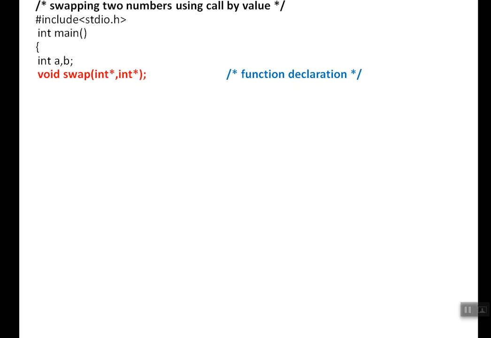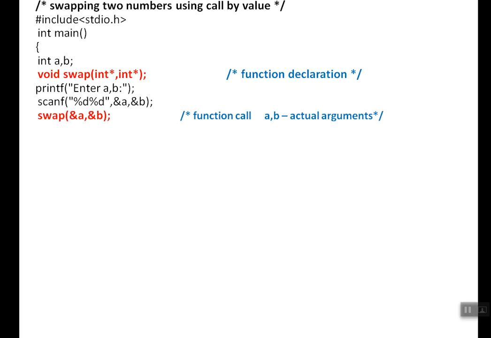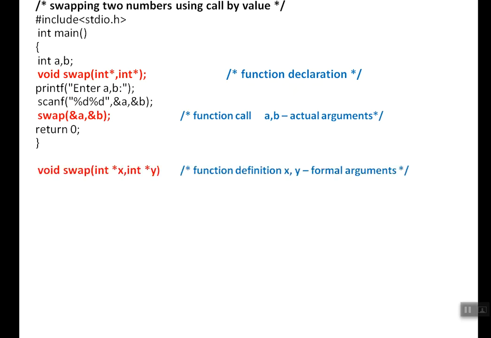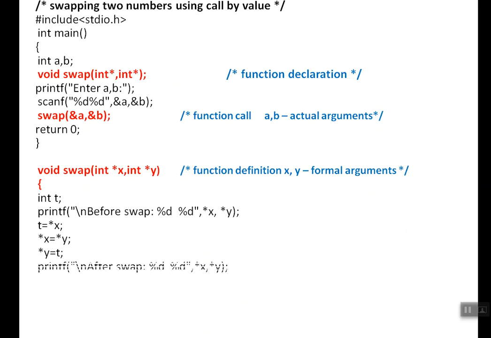Okay, go to the code. Why are we declaring int star comma int star? I will tell you. So A, B, you are reading two inputs. We are going to pass the address of A and address of B. As we are passing the address, here we are using star. What is star? Yes, value. This is what we are supposed to declare, because this format should match the declaration part. Here we use two integer pointers, so here also you should declare int star. Before swap we are printing x y. Then we write the code for swapping, and after swap also we print it, right?